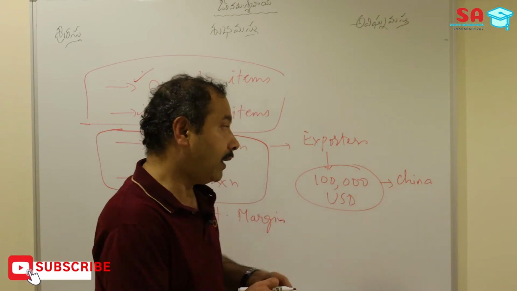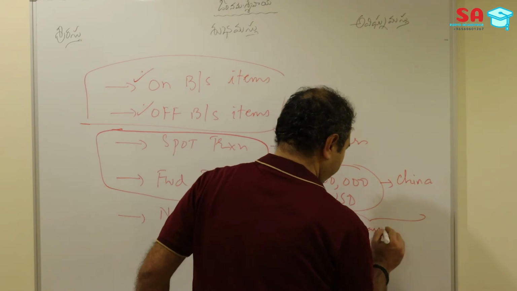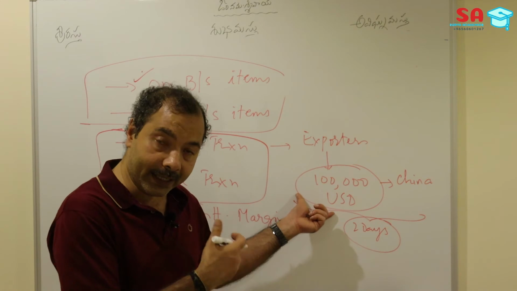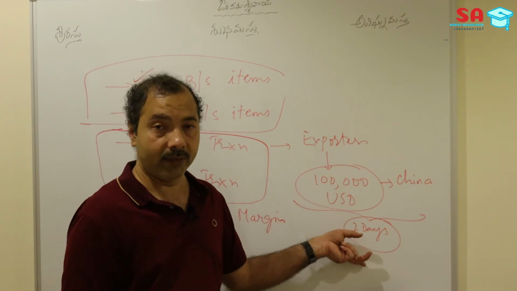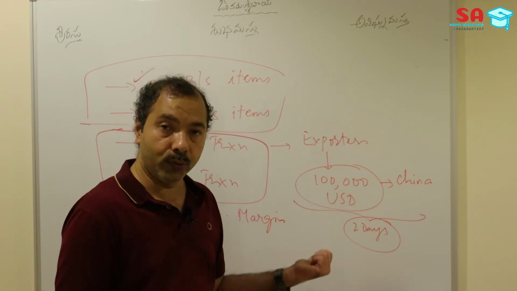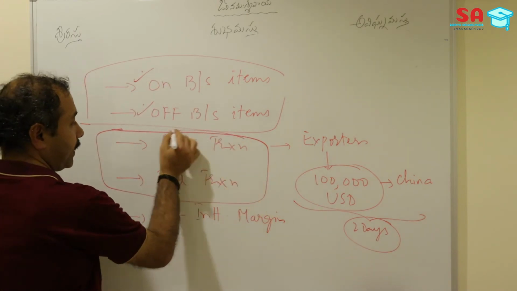Let us assume that this transaction has happened within 2 days. So the bank has settled this transaction in its books, and with the customer, in 2 days. Those transactions where the delivery of the currency happens within 1 or 2 days, immediate delivery, are called spot transactions.